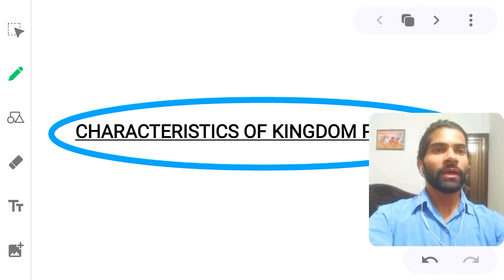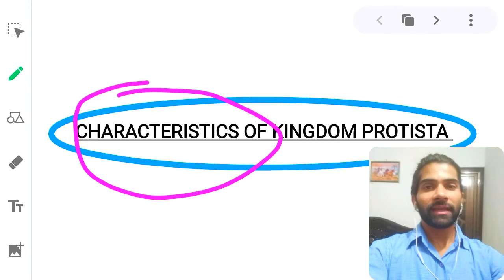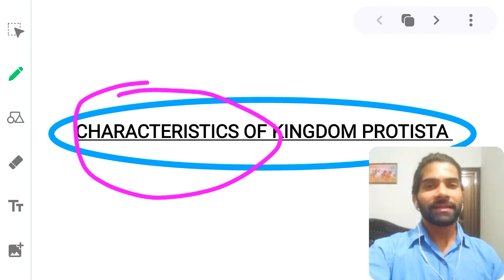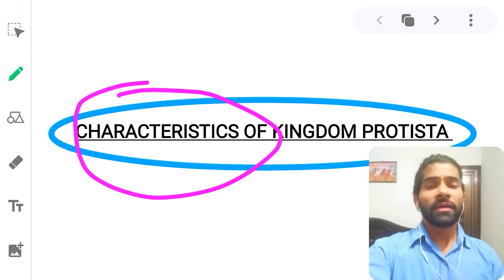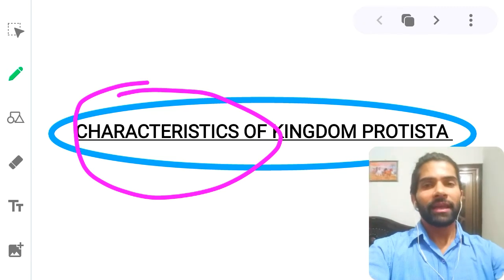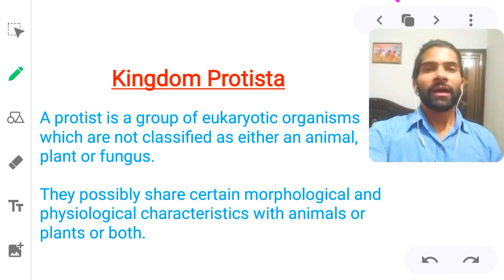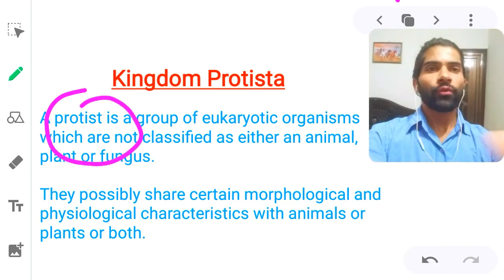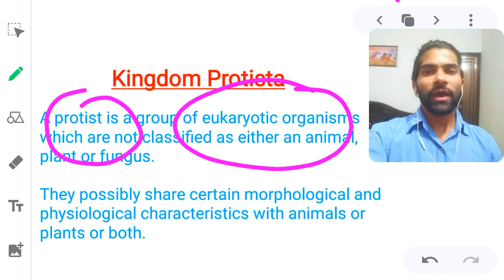As you can see, here are the characteristics of the Protista kingdom. In the 9th class you studied the characteristics of Monera, Protista, fungi, Plantae and Animalia. So we will discuss the Protista characteristics. The first characteristic is that protists are a group of eukaryotic organisms.